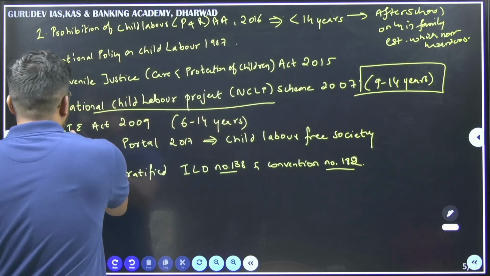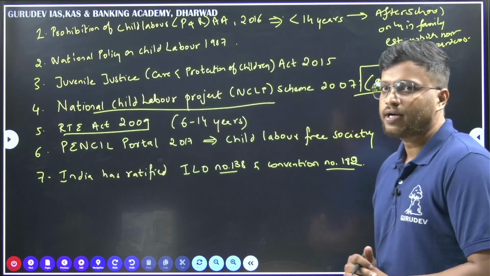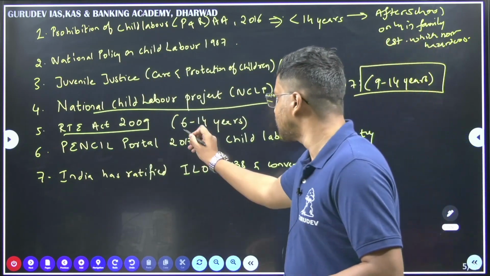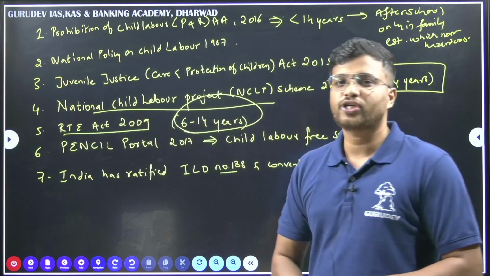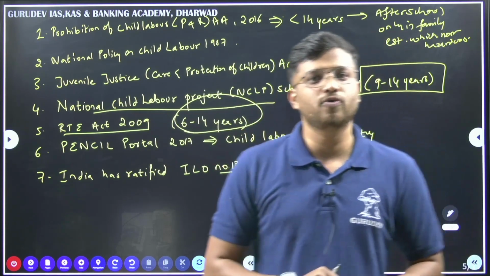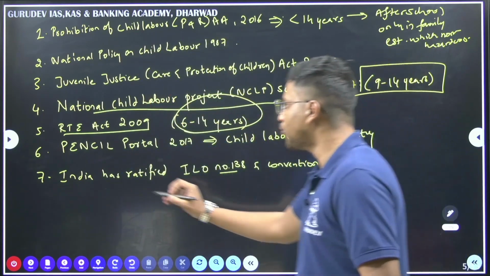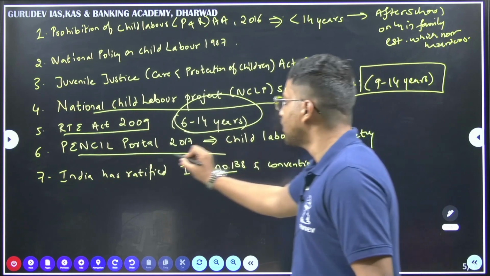Then we have the Right to Education Act, which guarantees education for the age group of 6 to 14 years. Education is not only a fundamental right, it is also a DPSP and a fundamental duty. Then the PENCIL portal. See, this portal is very important.